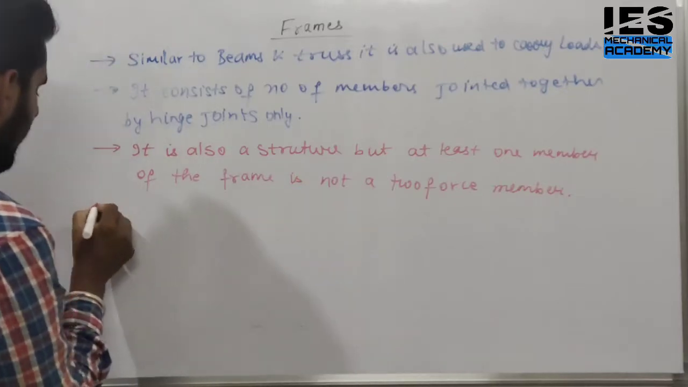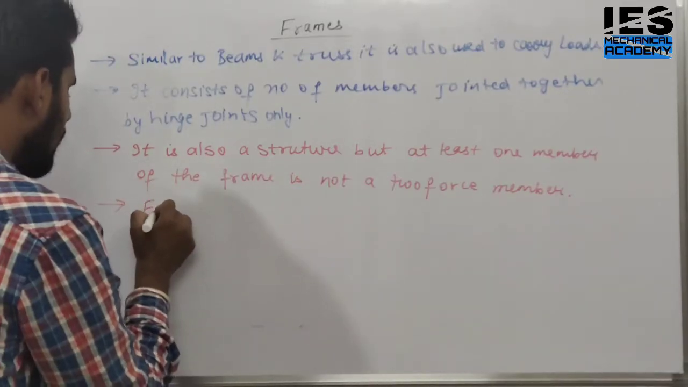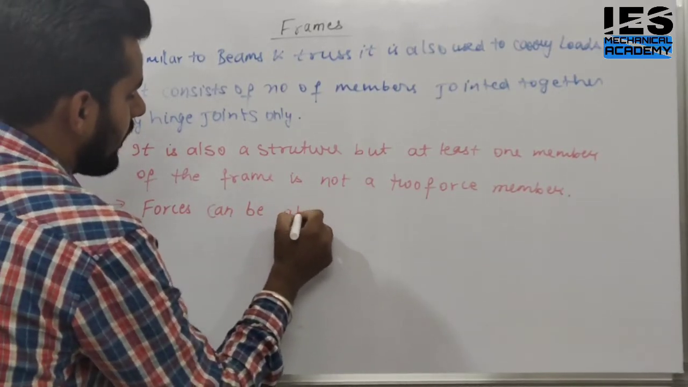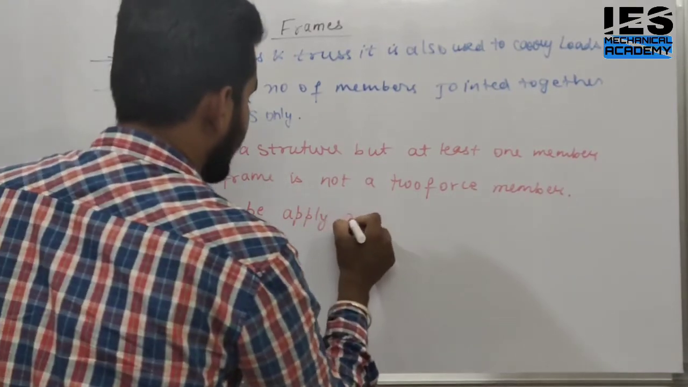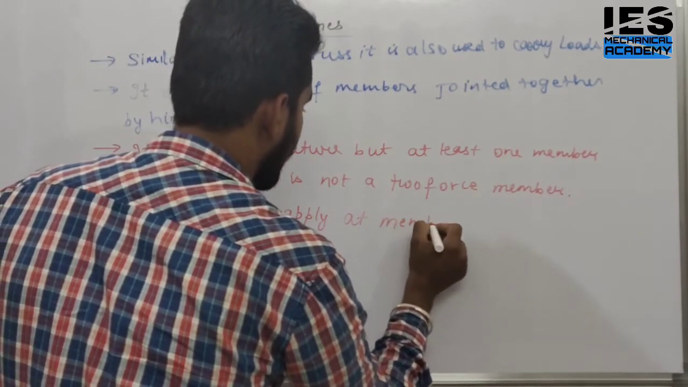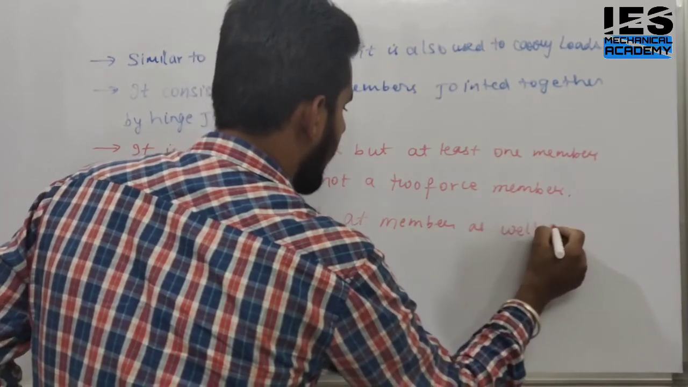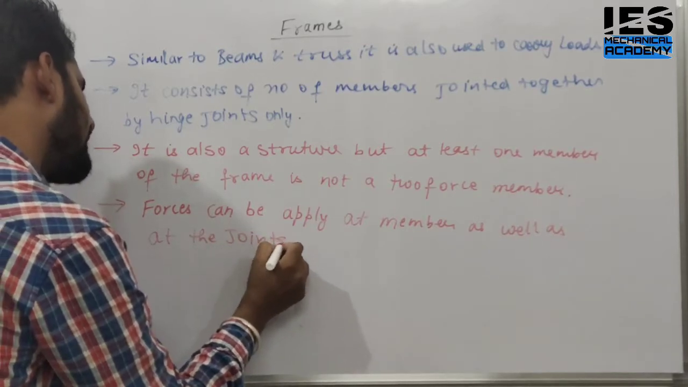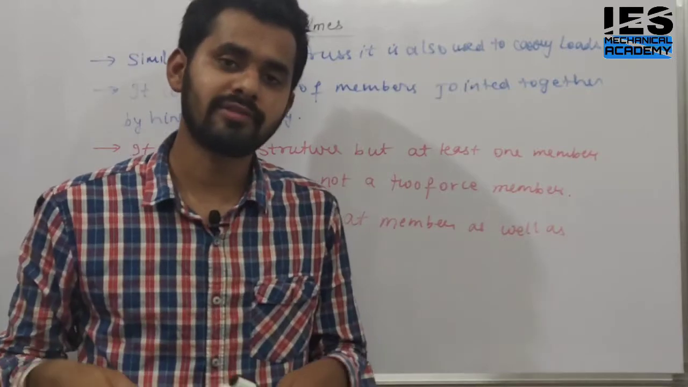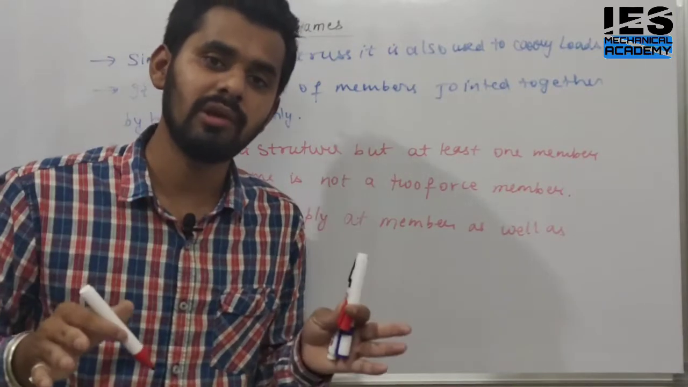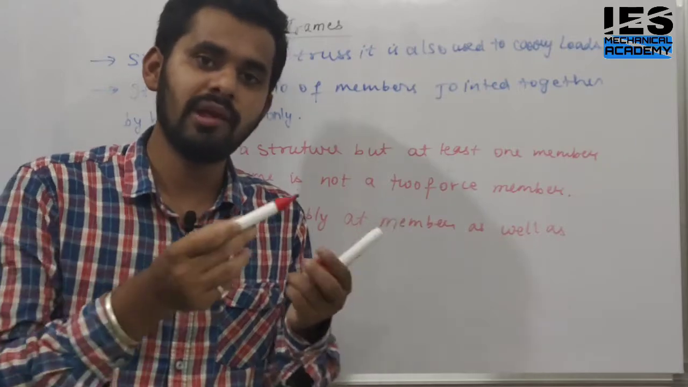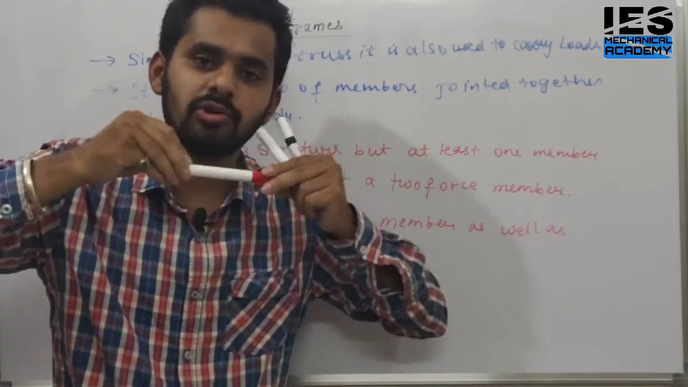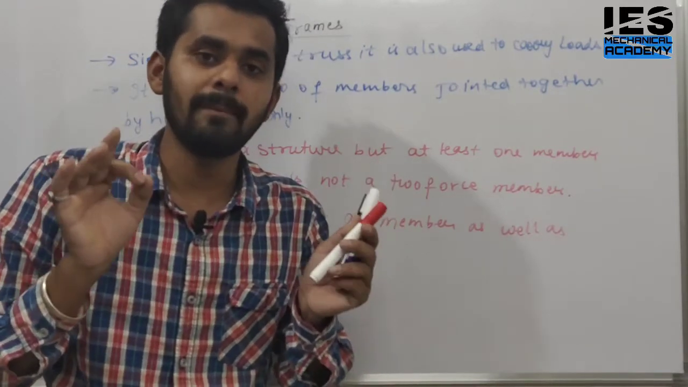And there is another point. Forces can be applied at the member as well as at the joints. What does it mean? In truss, what happens? The external load acts only on the joints, and on a member there are only two forces, which are either both compressive or both tensile. Only two forces on a member in trusses.